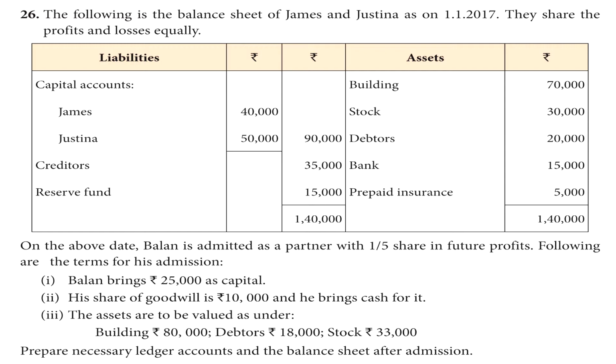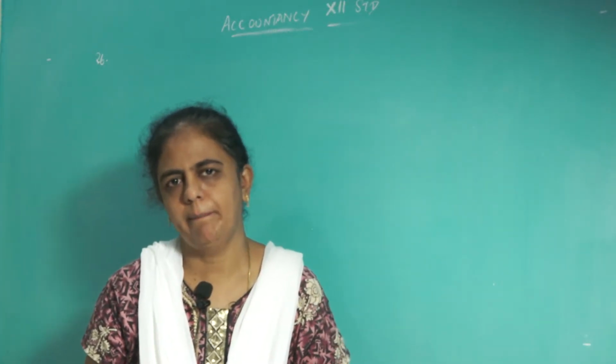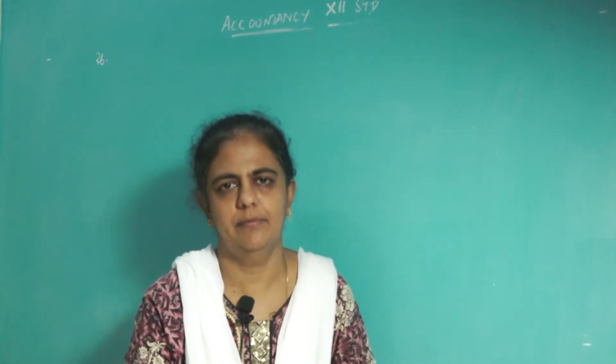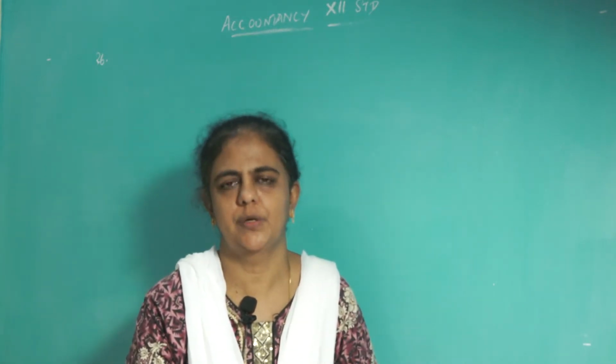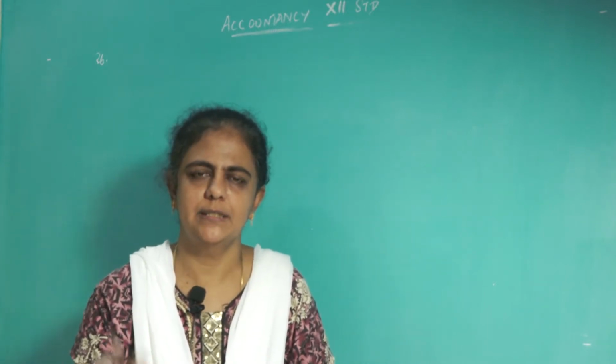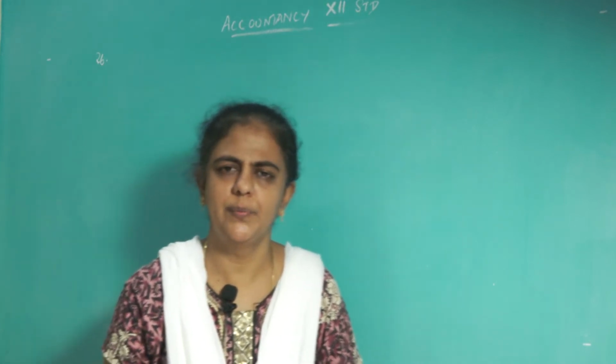So you are asked to prepare the necessary ledger accounts and the balance sheet after the admission of the new partner. What are the ledger accounts you have to prepare? You have to prepare the revaluation account and the capital account. First we will prepare the revaluation account. Here, as I told you, you are going to prepare one more ledger, that is the bank account also. That also I will teach you how to prepare.